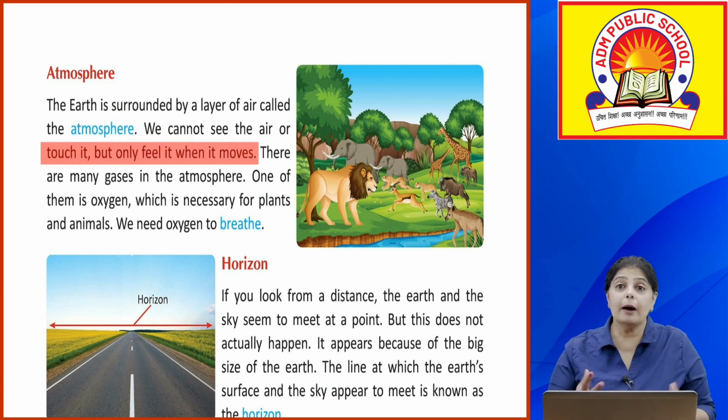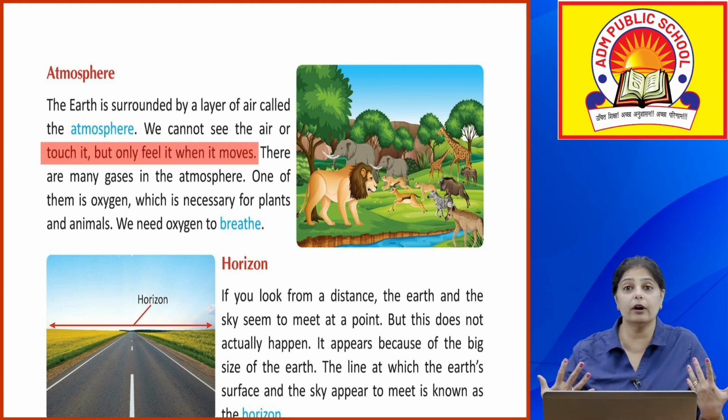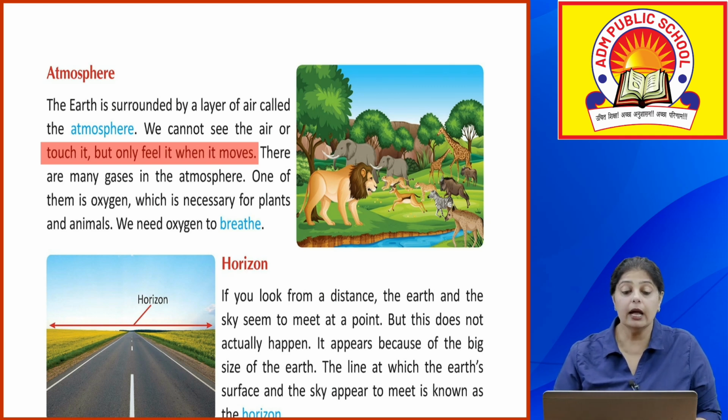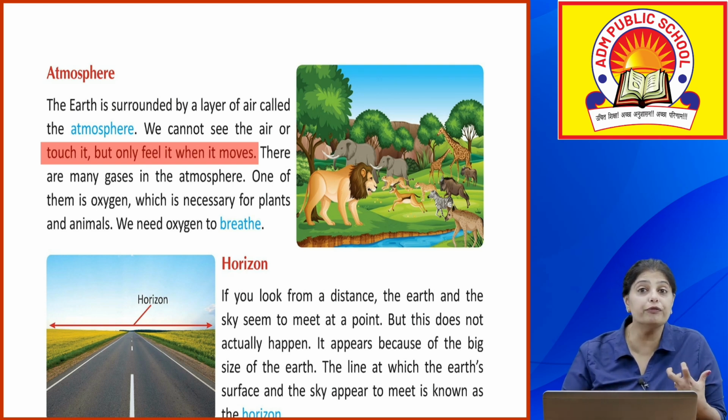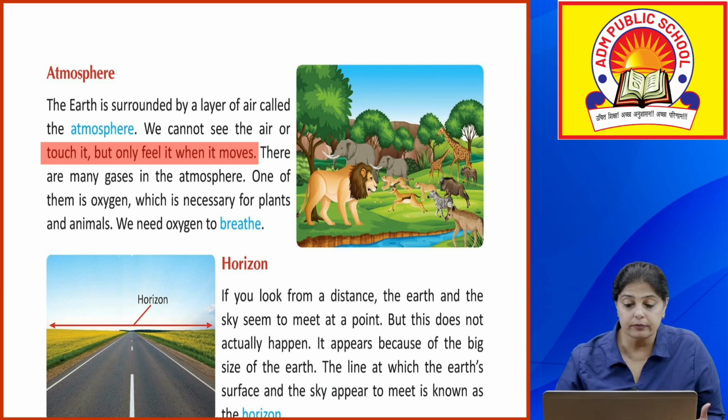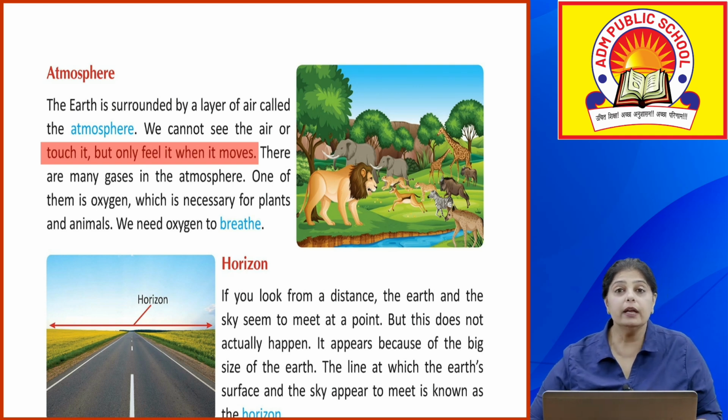So जो हमारे आसपास जो air है, जो हवा चल रही है, what is it? It is atmosphere. अब can we see it? No. Can we feel it? Yes. Can we hear it? We can hear it only when the objects move, when the air is blowing. So we can only feel it when it moves.